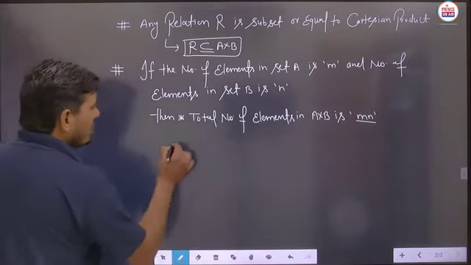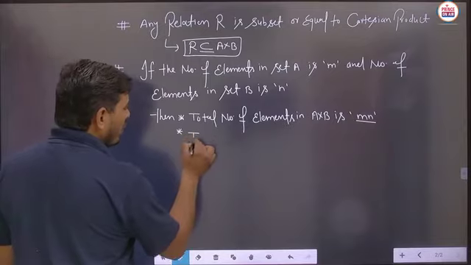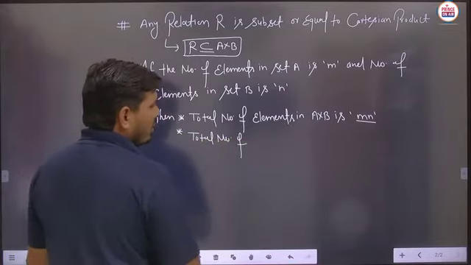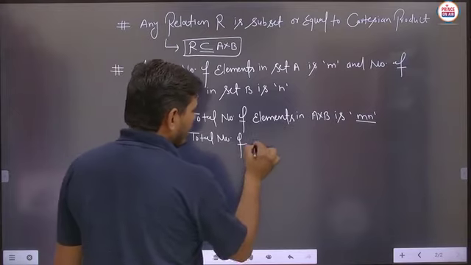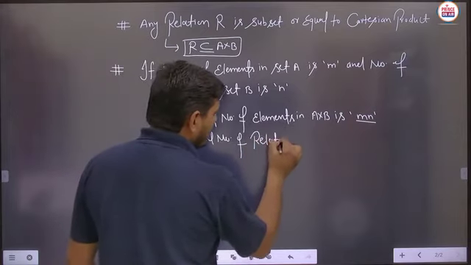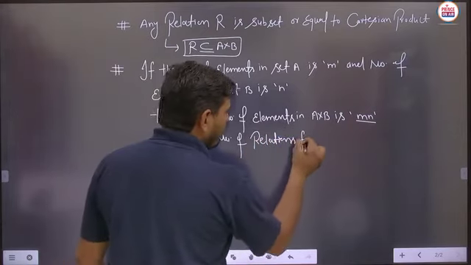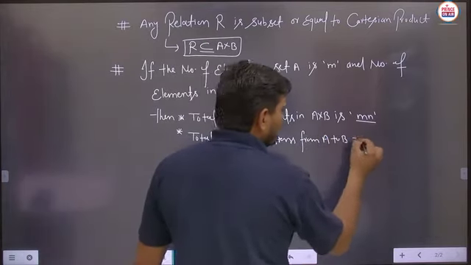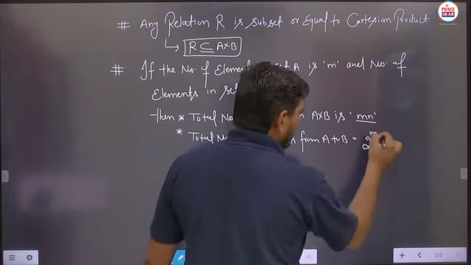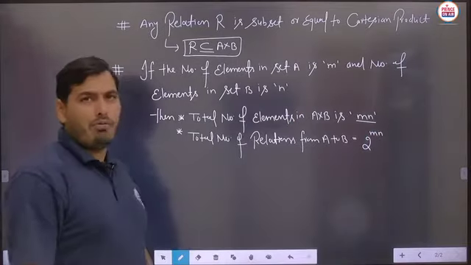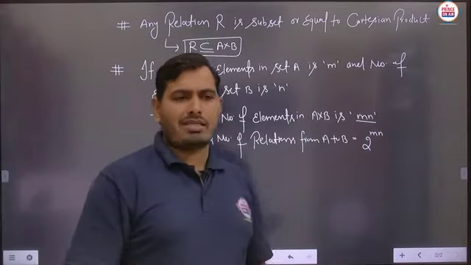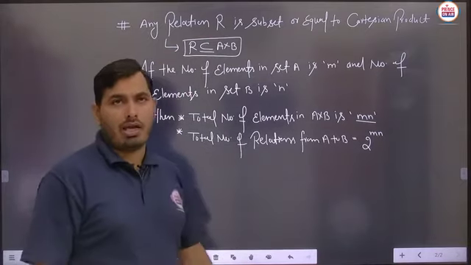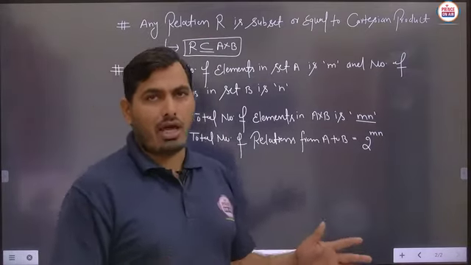And now the next most important thing: the total number of relations from set A to set B is equal to 2 raised to power M into N. Because, students, you know a very important formula from class 11: the total number of subsets is obtained by using the formula 2 raised to power N, and we have to write down each and every subset there.